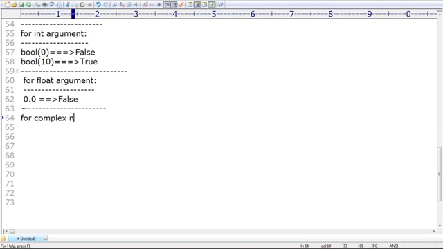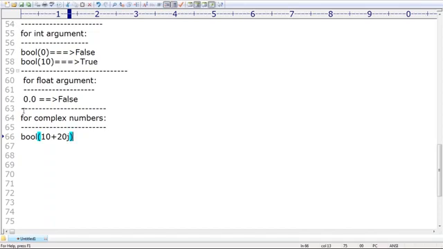Next, for complex numbers, very important. For complex numbers, how is the behavior? I'm passing a complex number as the argument. How is the Boolean function going to be evaluated? Can you please guess? Bool of 10 plus 20j I'm taking. What is the answer we are going to get? Very simple.